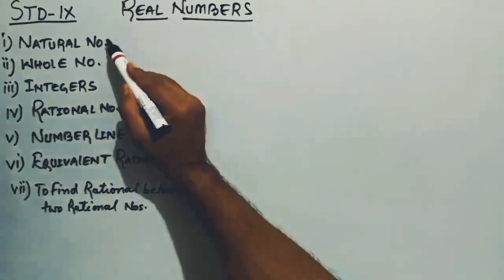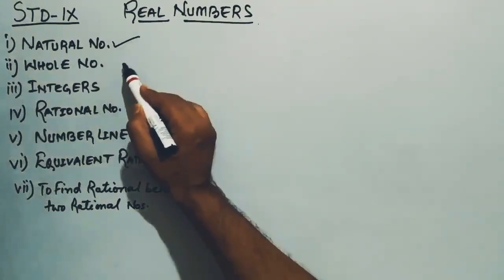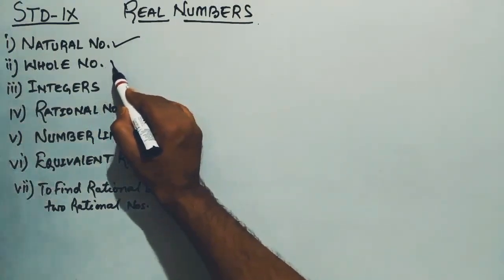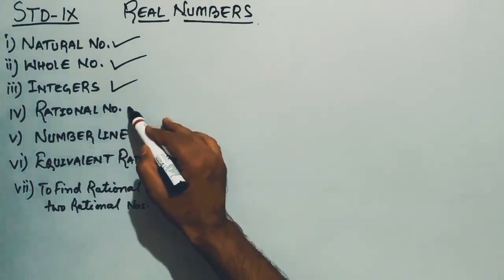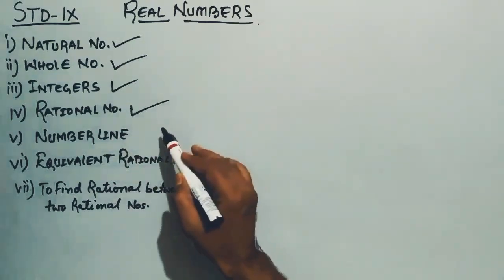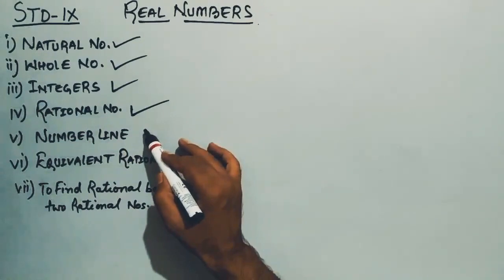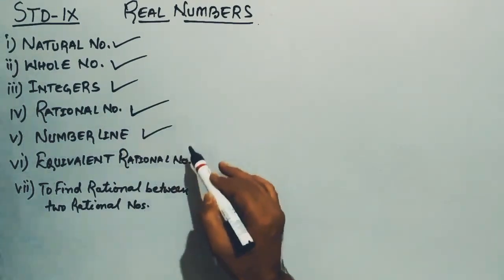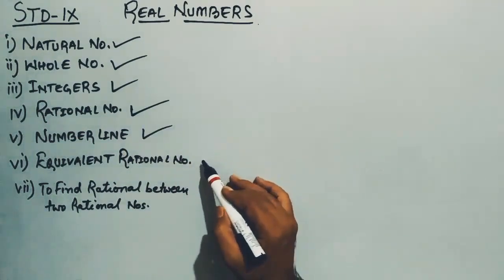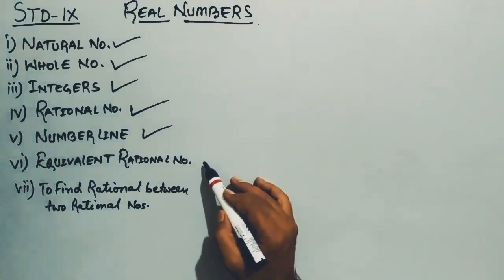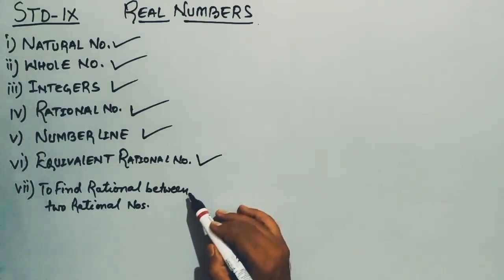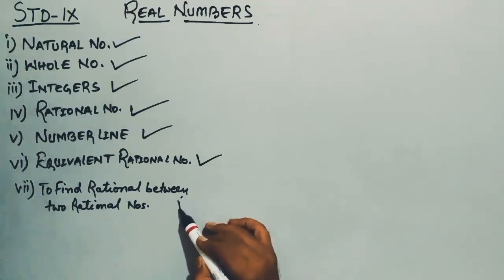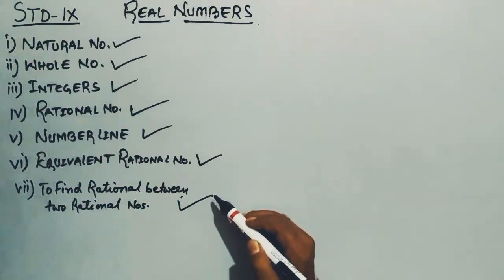As you can see here, the first topic is natural number. The second topic which we have to study is whole number. Then we will move to integers. After that we will see rational number. And then we will see how these numbers are represented on the number line system. Then we will see what an equivalent rational number is and how we find it. And the last one is to find the rational number between two given rational numbers. So we have to cover all these topics in today's video.